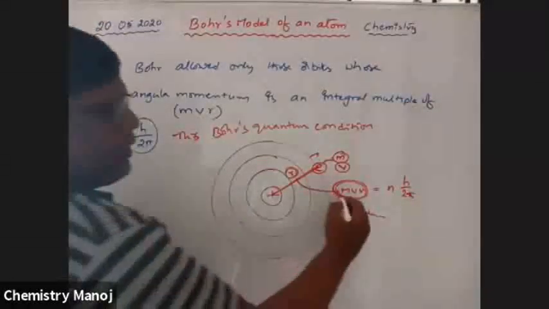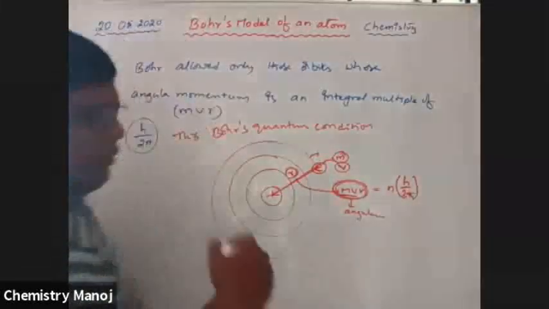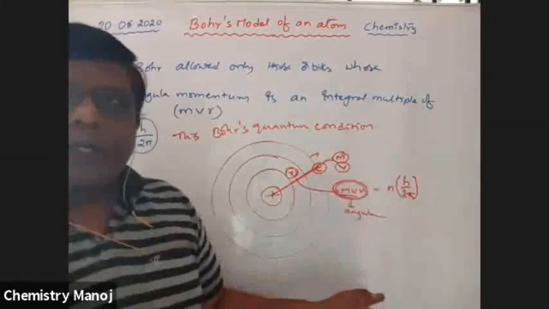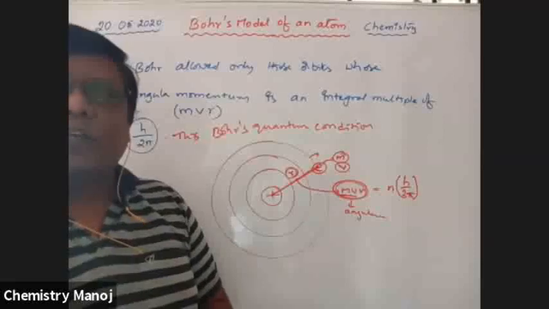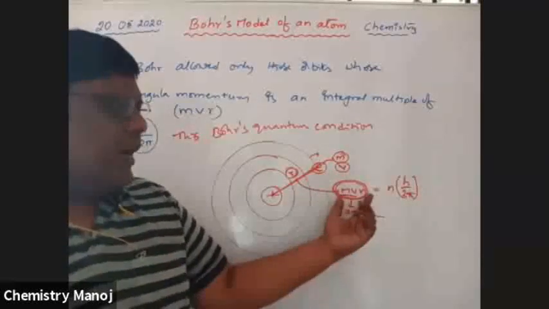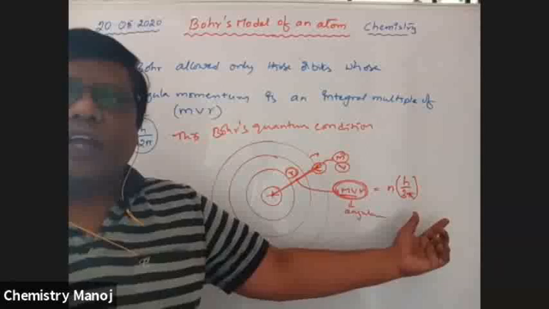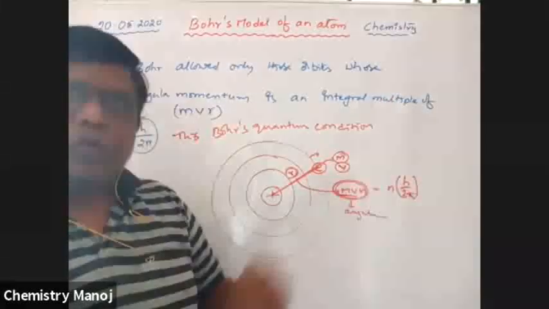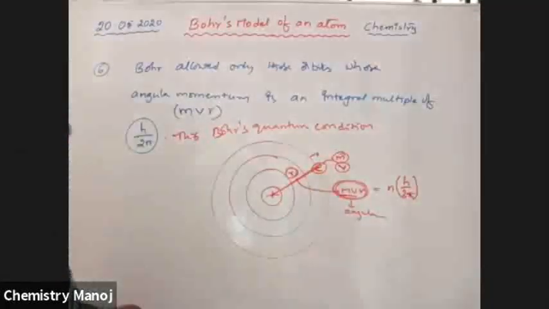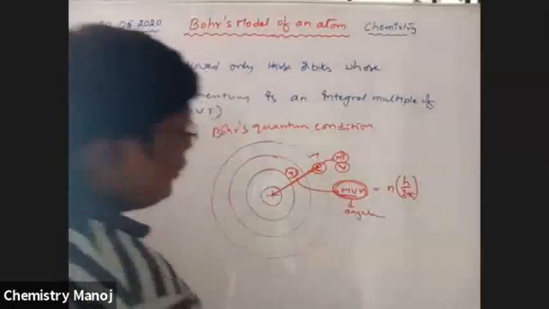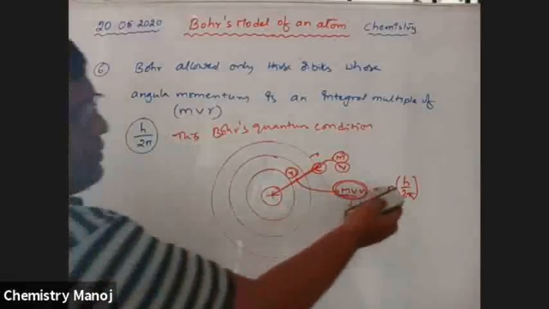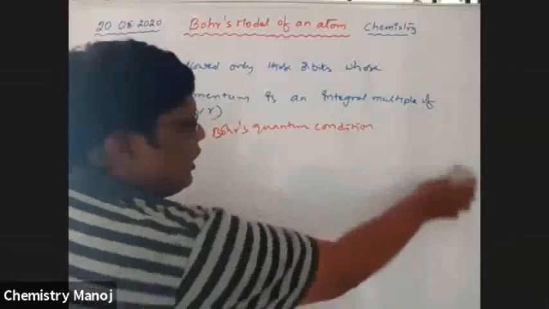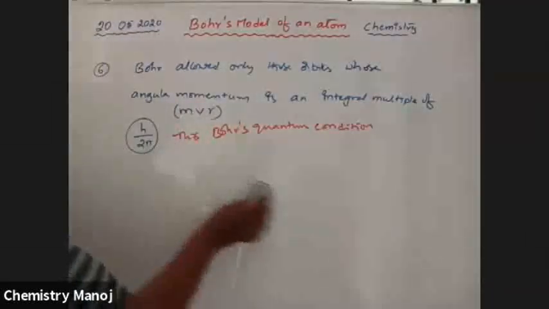Here, angular momentum is fixed to h by 2 pi times n: 1 h by 2 pi, 2 h by 2 pi, 3 h by 2 pi. It is an integral multiple of h by 2 pi. So the angular momentum value is quantized to a certain value. Therefore, only those orbits whose angular momentum is an integral multiple of h by 2 pi are allowed by Bohr. All other orbits are cancelled, not accepted.